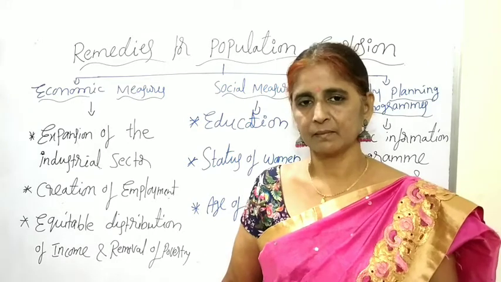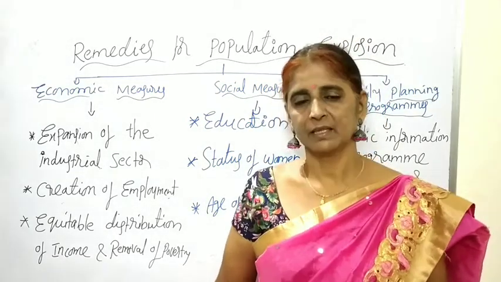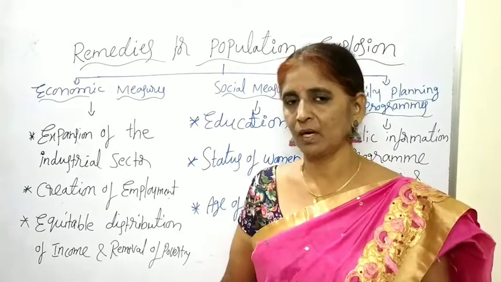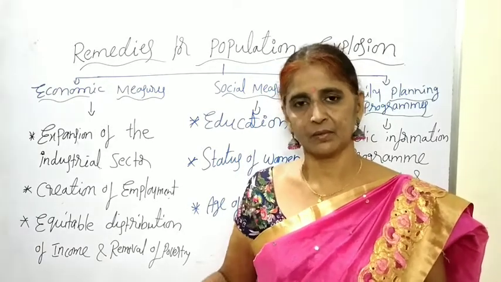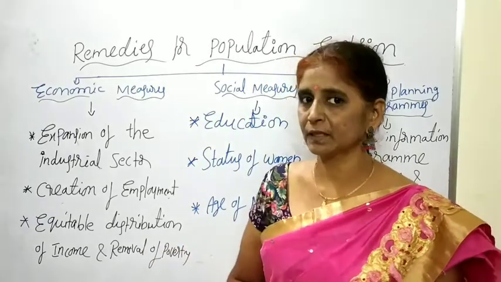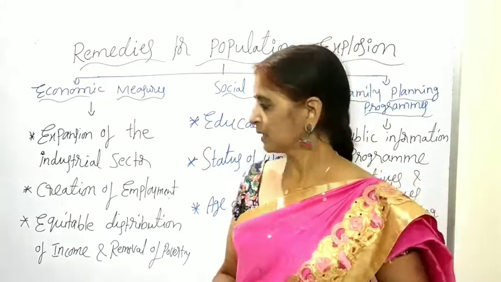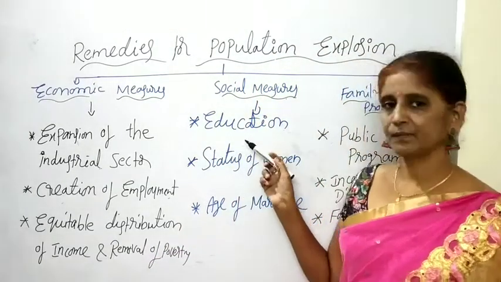For this reason, the government has to take the initiative to provide equal opportunities to all to get education facilities or employment, and it will concentrate on the equitable distribution of income. Definitely the population growth will be controlled. And what about the social measures?